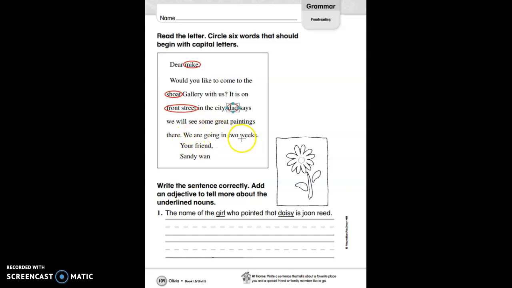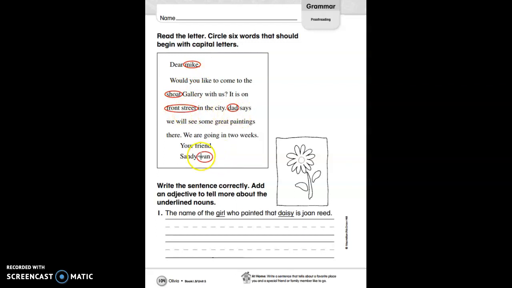We are going in 2 weeks. Your friend, Sandy Juan. Do you see any more things that we need to circle? Sandy Juan is a proper noun, and her last name is not capitalized. That needs to be circled. Do we have 6? 1, 2, 3, 4, 5, 6.